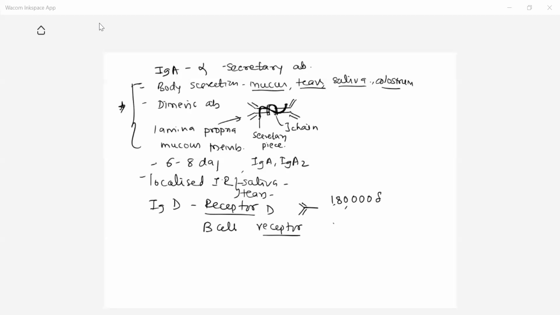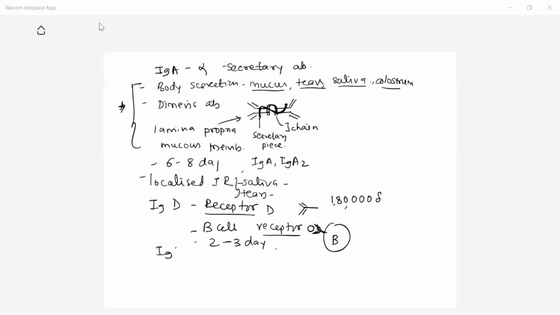Remember, receptor means, suppose this is the B lymphocyte. When antigen enters into the body, as we discussed in the first lecture of immunity, when the antigen was presented to the B cell, that antigen gets attached to the surface receptor. So these are the receptor antibodies. Remember this property of IgD: these are the receptor antibodies. Their half-life period is 2 to 3 days.